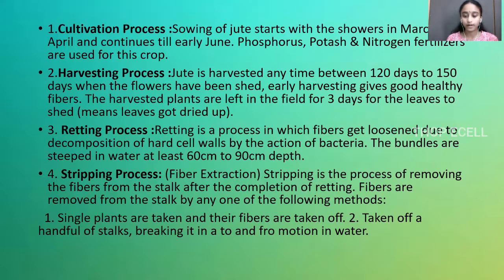Stripping. Stripping is also known as fiber extraction, like the separation of stalk from fiber. Fibers are removed in two ways. One is you take a single plant and remove the fibers off. And the second one is you take a bunch of fibers and beat it in to and fro motion in water. When you are beating it, due to the beating action, the bark or the hard layer of cells around it will get decomposed or get rid of.